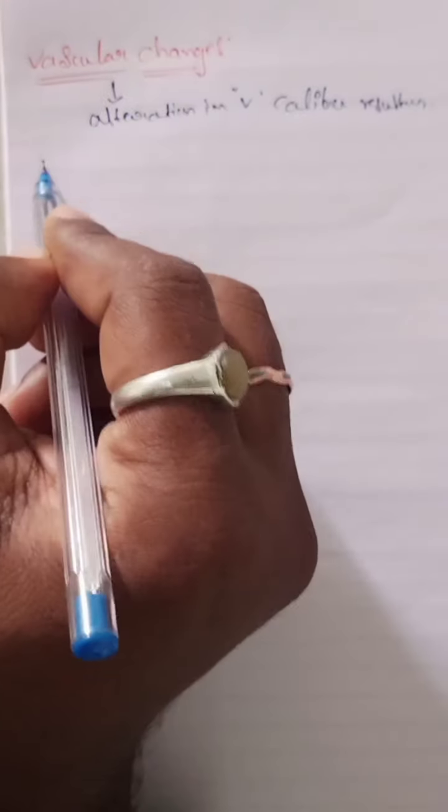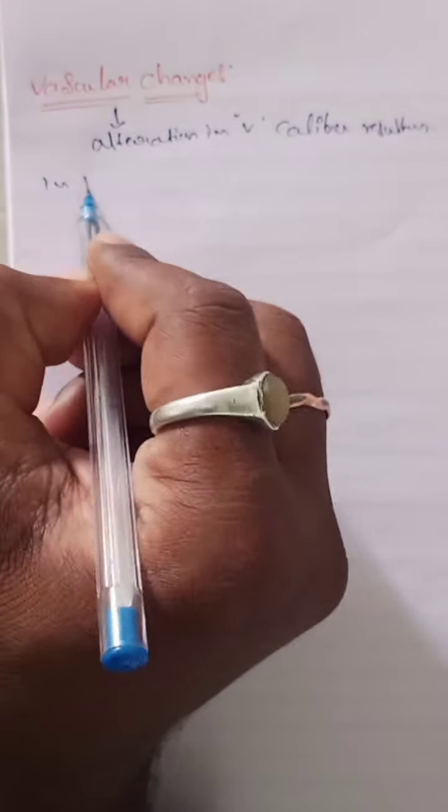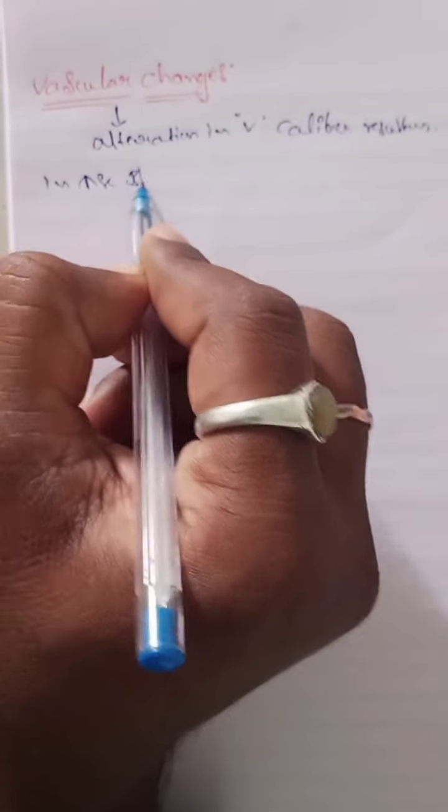Caliber changes result in increased blood flow.